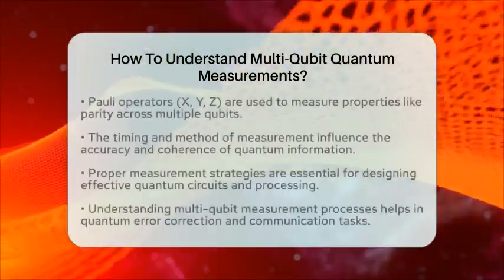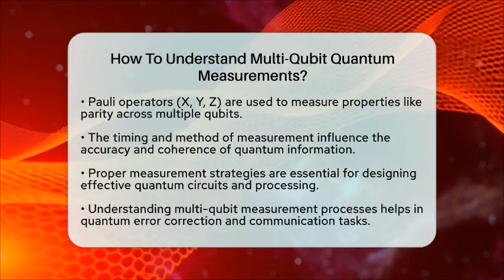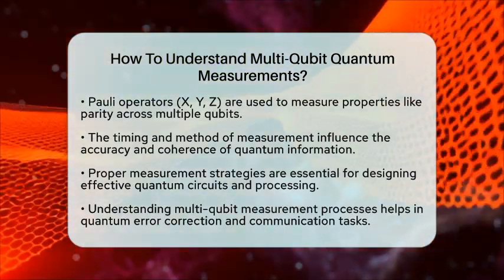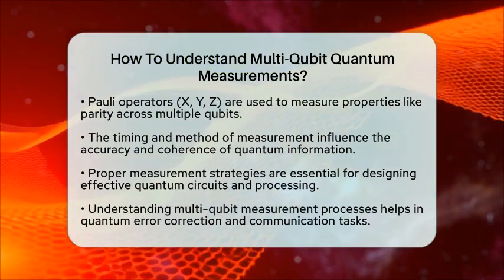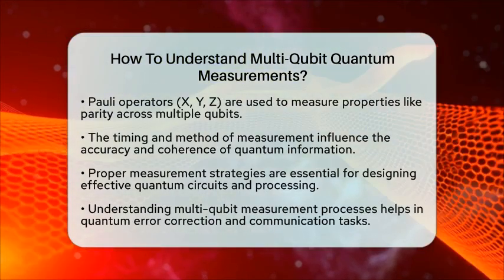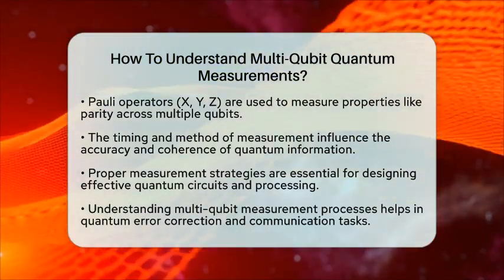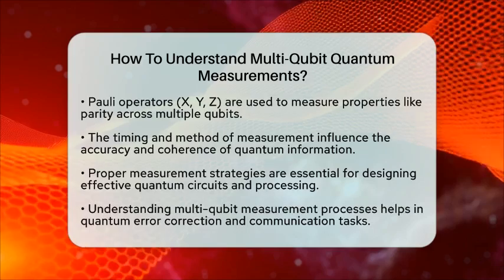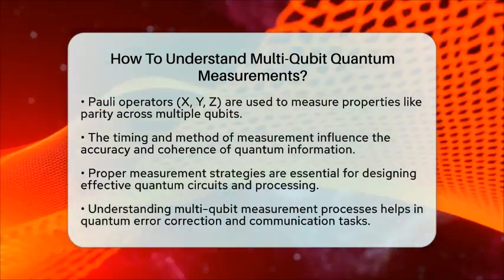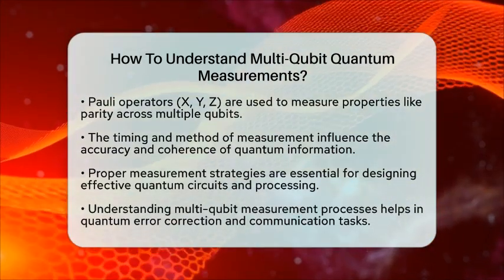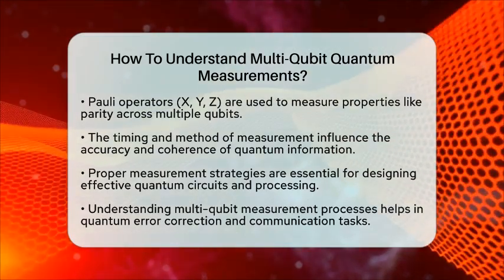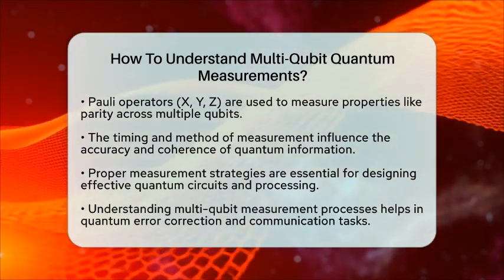In practical quantum circuits, understanding how to measure multiple qubits helps in designing systems that perform complex tasks. The timing and method of measurement influence the accuracy and coherence of the quantum information. By carefully choosing when and how to measure, you can extract meaningful results while preserving the delicate quantum states.